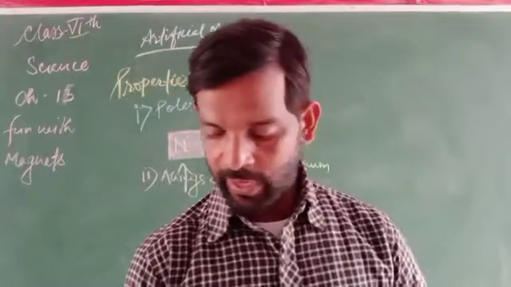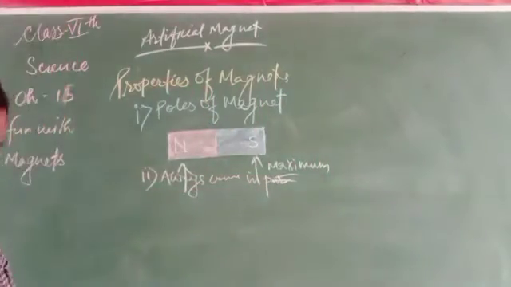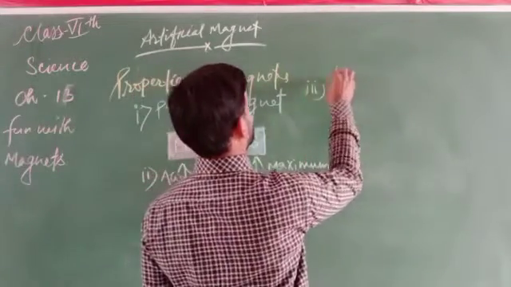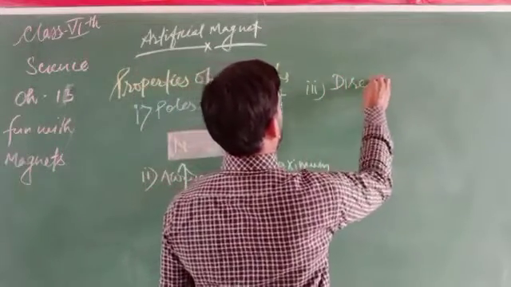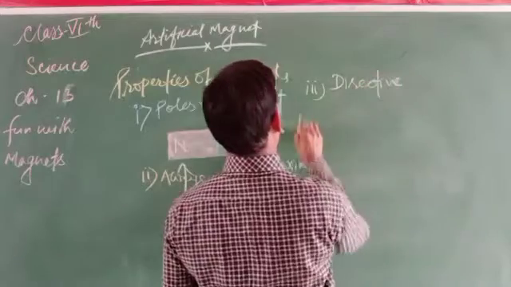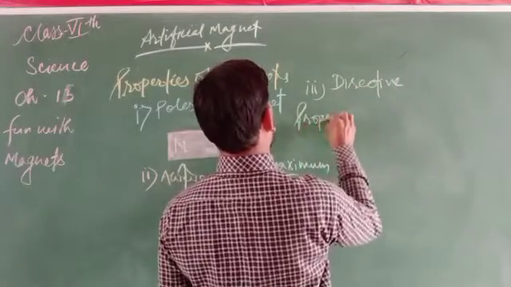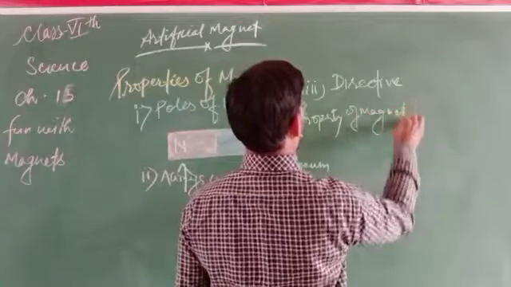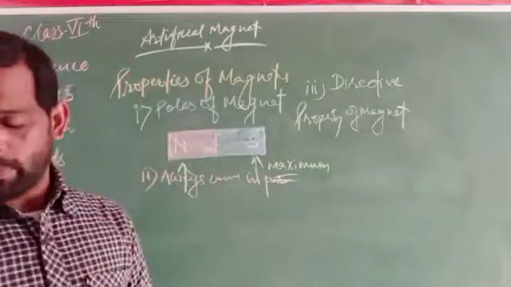Third is the directive property of a magnet. What is the directive property of the magnet?